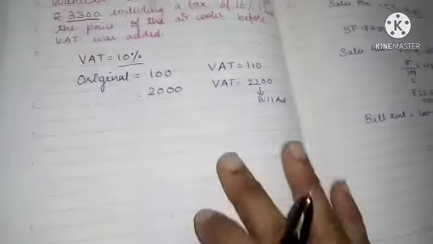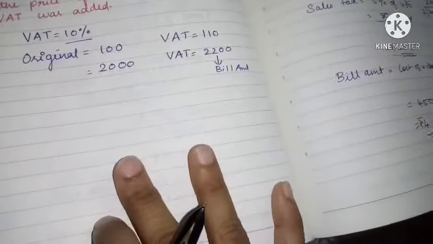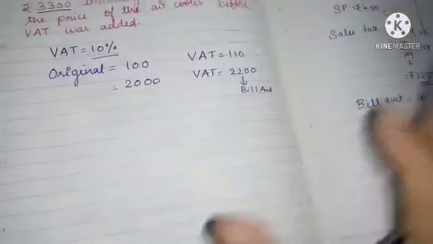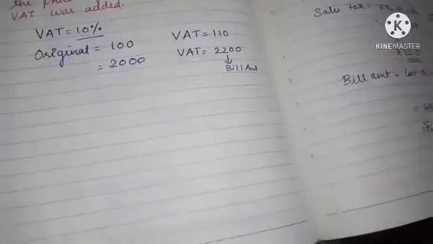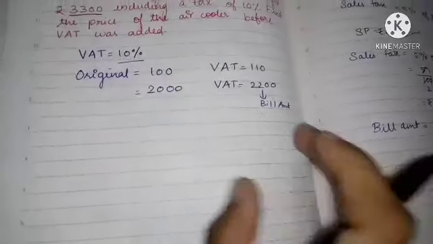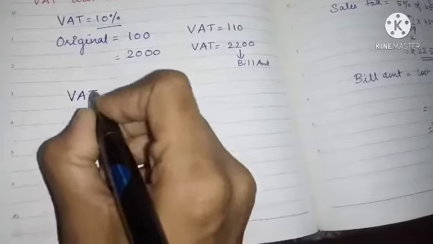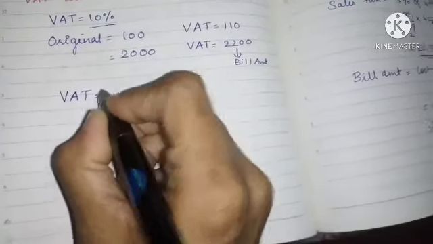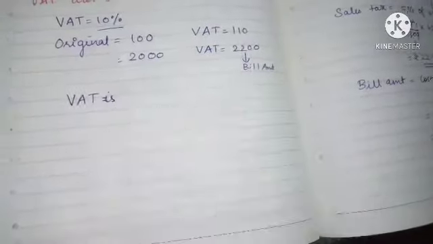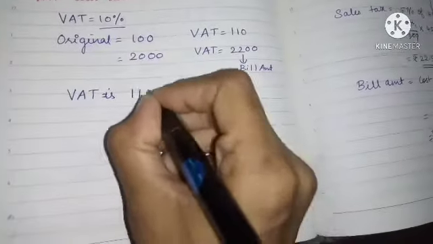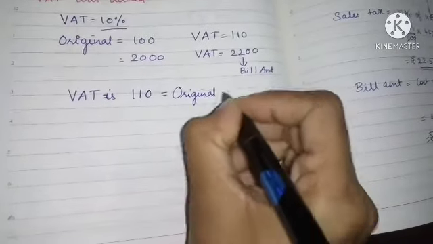Now we should find the original price of this air cooler. When after adding the VAT the bill amount is 110 rupees, the original price will be 100 rupees.